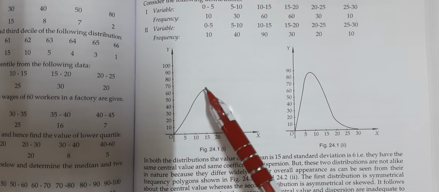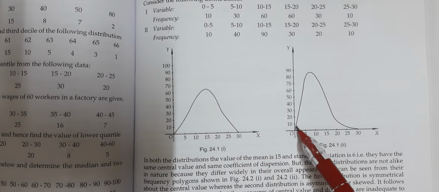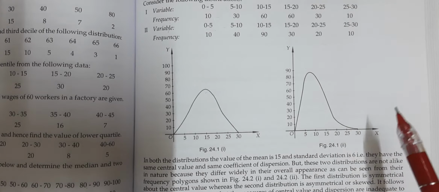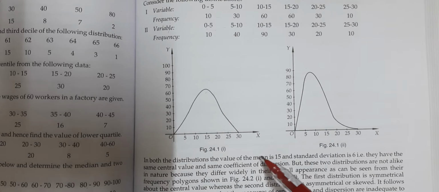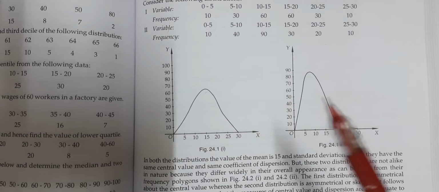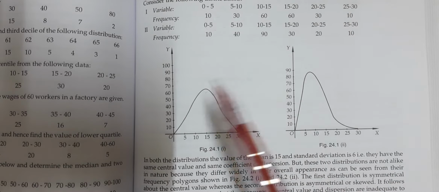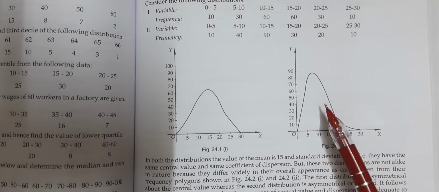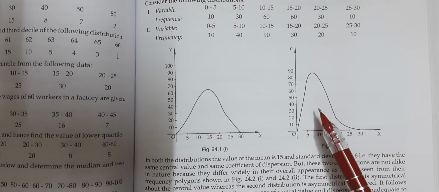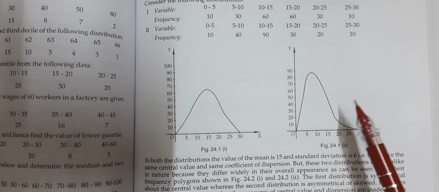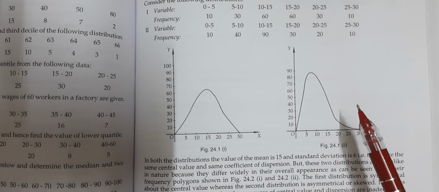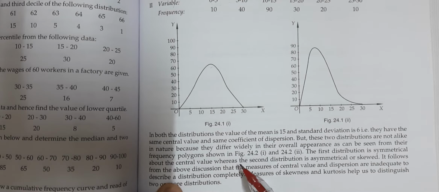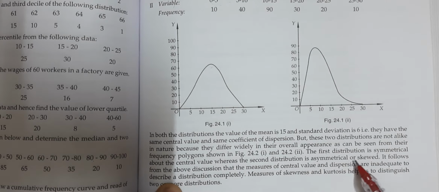And when you plot a frequency polygon, you will find from the frequency polygon also that actually it's not the same, both are different. This first one is symmetric about the center, but this one is not symmetric. So this asymmetricity, which is not symmetric, is called skewness. The first distribution is symmetrical about the central value, whereas the second distribution is asymmetrical or skewed.